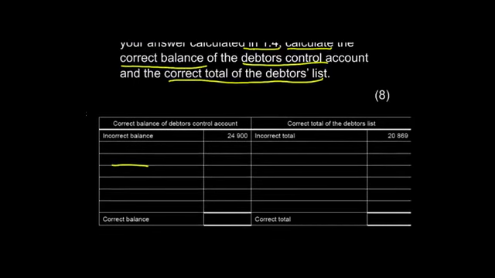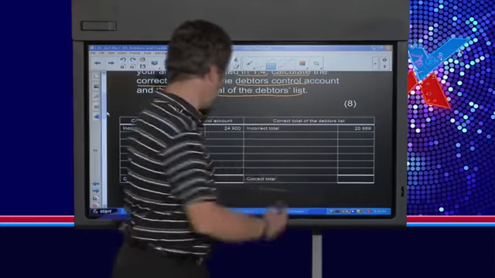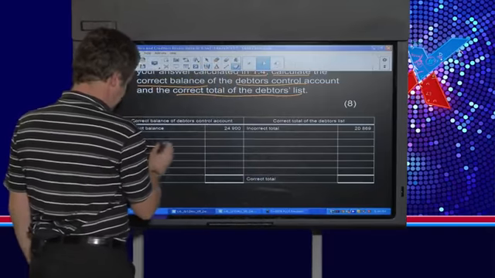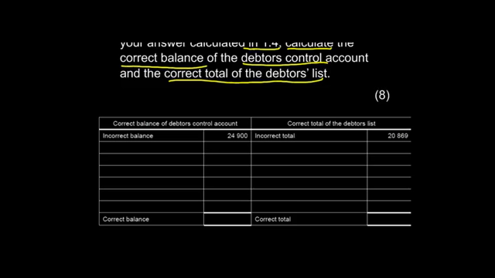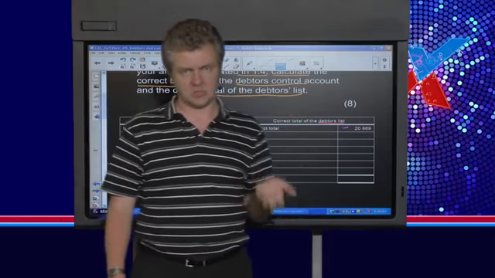So they're not going to ask us to do this by fixing up the T account and by fixing up our debtors list. What they're asking us to do is to simply show a calculation over here in this table that reconciles the incorrect balances. So here is the debtors control account, so let's mark that one in yellow, and then here is the debtors list, let's mark that one in blue. The debtors control account, we started with 24,900, remember that was the incorrect total, and the debtors list had an incorrect total of 2869. The two numbers don't balance, and now we need to read through the information in order to make the two sums agree, or try and get the right number.